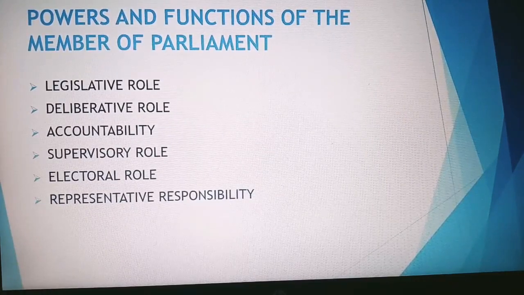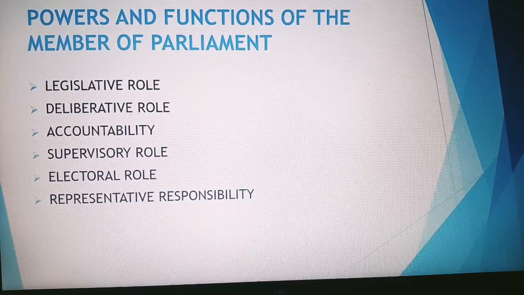The third is accountability. The Constitution of India has some provisions to make the members of Parliament accountable to their constituents. The fourth is supervisory role. The MPs exercise control over the executive through parliamentary interventions such as question hour, zero hour, adjournment motion, no confidence motion, censure motion, and other discussions.